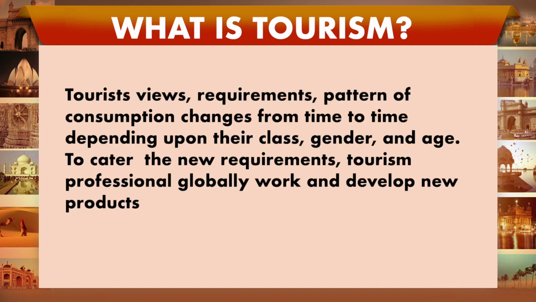Similarly, tourists' views, requirements and patterns of consumption change from time to time depending upon their class, gender and age. Why? Because there are different categories. For example, some tourists belong to the lower class, some to the middle class, some to the upper class. Tourists from the middle class, if they are going to some tourist destination, will obviously look for budget category hotels, whereas a tourist from the upper class wants a star category hotel and all those services in that particular tourist destination.